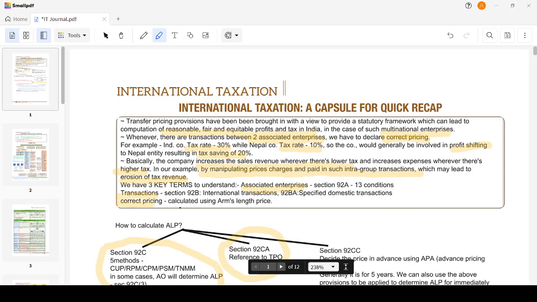Everyone, let's understand the concept of transfer pricing, which is an enjoyable, interesting concept in international taxation. For now it has been planned for around 2 hours. Let's see how it works.